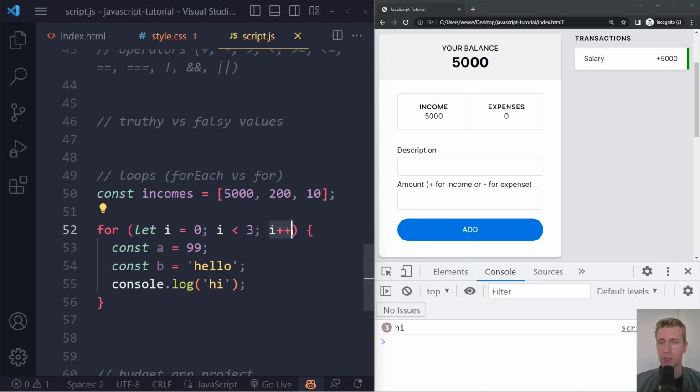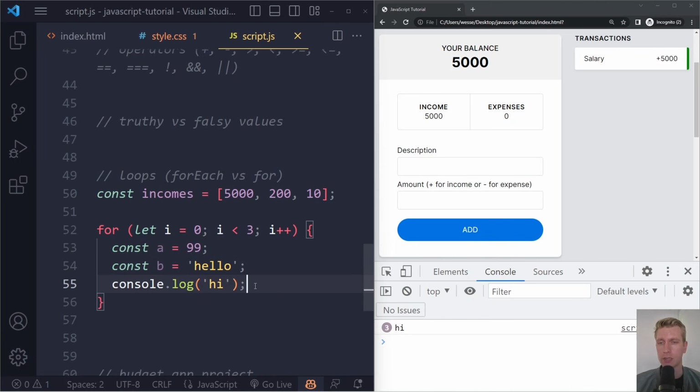And here we have specified what to do after each round. So it's gonna do I++, which will essentially just add 1 to I. So it's finished, it's gonna add 1 to I. So it's gonna go from 0 to 1, right? So I is 1 now. And now it's gonna check again. Is 1 less than 3? This is true. So we go run these statements again.